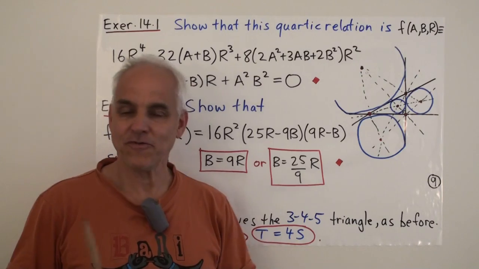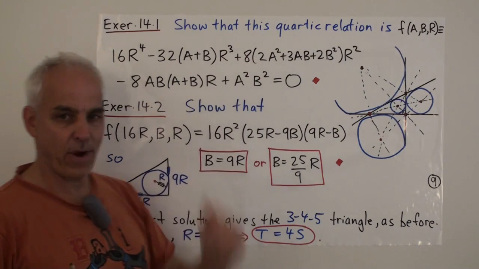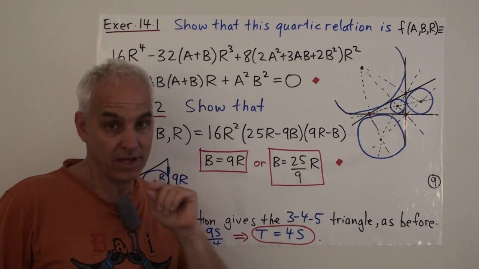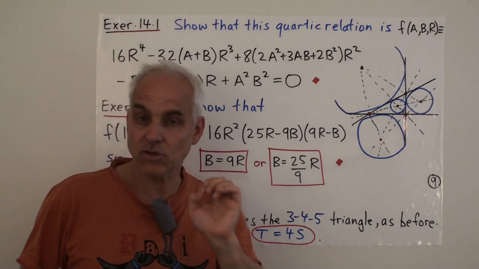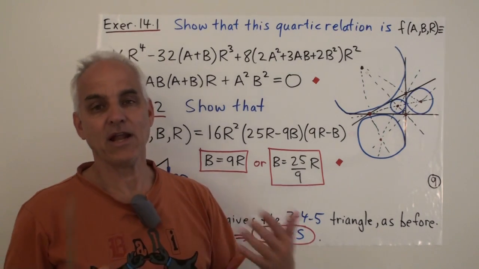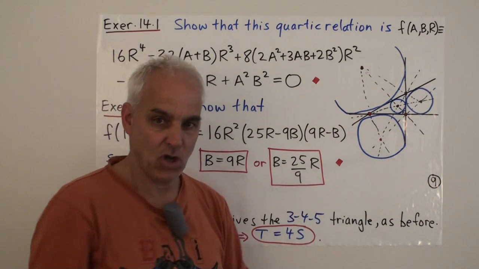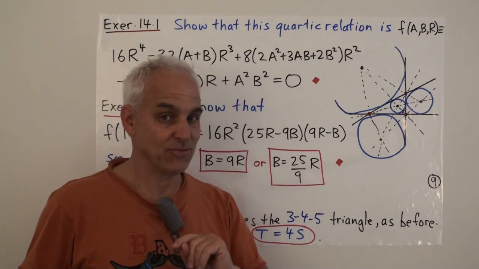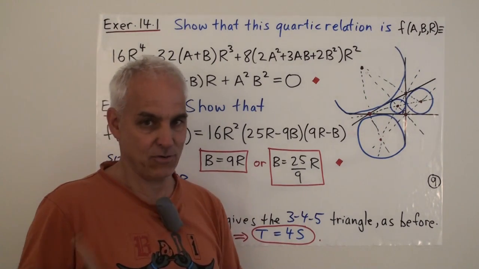So those of you not too familiar with rational trigonometry might ask, well, isn't this overkill? We got this quartic equation here where the classical solution only had a linear equation for the inradius. Isn't this a lot more complicated? Well, it is a lot more complicated, but it's also a lot more insightful, and it's a lot more general as it turns out. We can understand this by thinking about not just the incenter, but the excenters of the triangle. So a triangle really has 4 incenters, not just one. They're usually called excenters, but I like to think of them all as incenters and more or less equivalent.